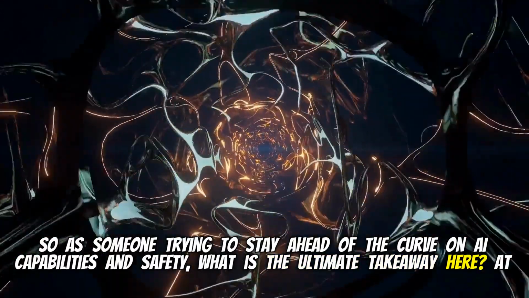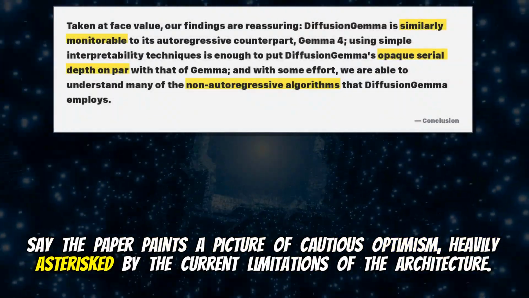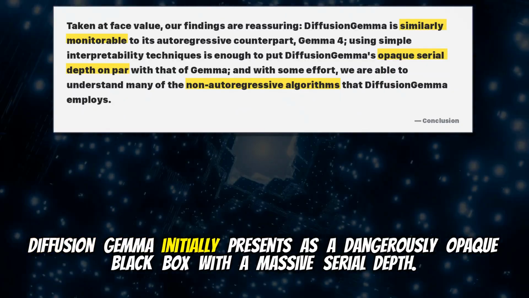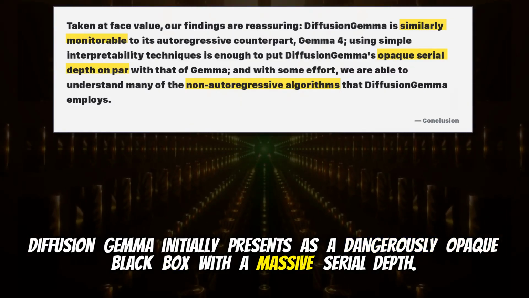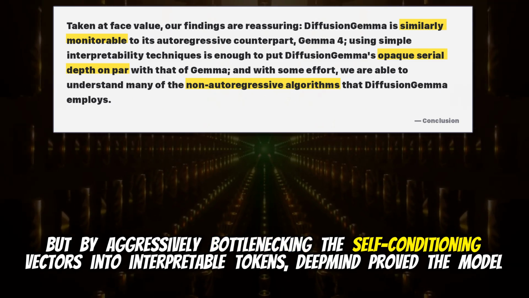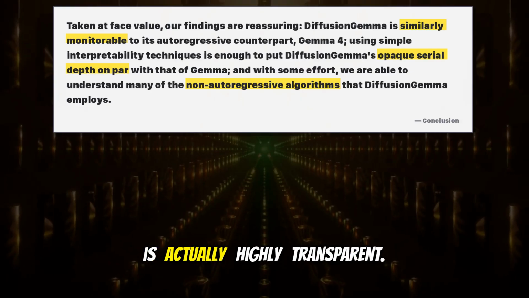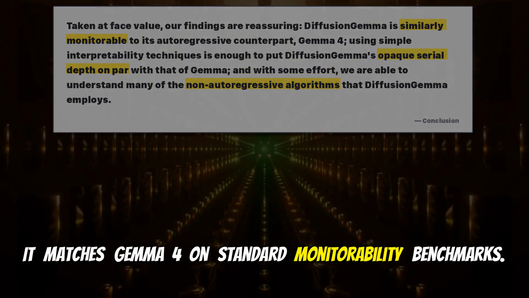So as someone trying to stay ahead of the curve on AI capabilities and safety, what is the ultimate takeaway here? I'd say the paper paints a picture of cautious optimism, heavily asterisked by the current limitations of the architecture. Right. DiffusionGemma initially presents as a dangerously opaque black box with a massive serial depth. But by aggressively bottlenecking the self-conditioning vectors into interpretable tokens, DeepMind proved the model is actually highly transparent. It matches Gemma 4 on standard monitorability benchmarks.